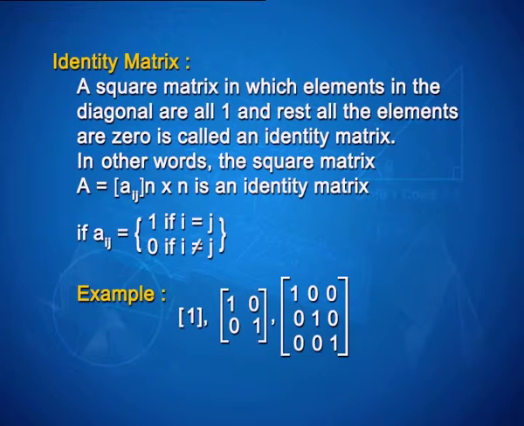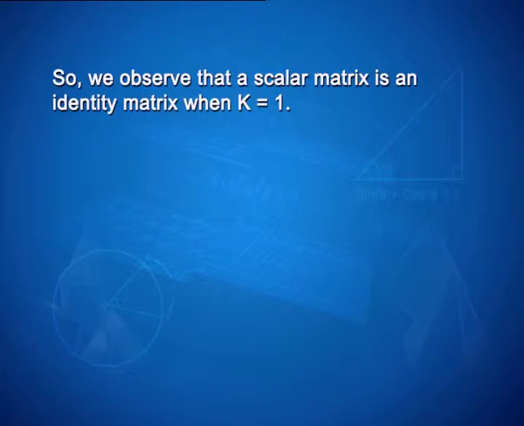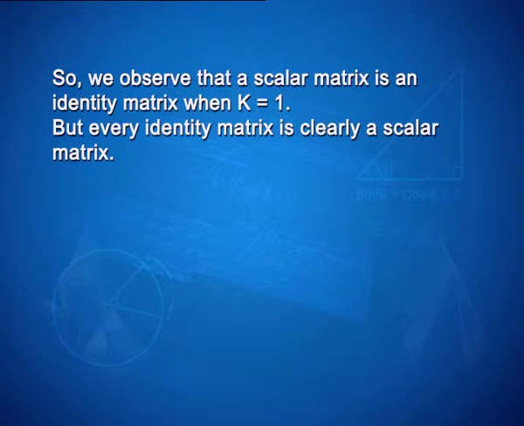For example, [1], [1, 0; 0, 1] and [1, 0, 0; 0, 1, 0; 0, 0, 1] are identity matrices of order 1, 2 and 3 respectively. So, we observe that a scalar matrix is an identity matrix when k is equal to 1, but every identity matrix is clearly a scalar matrix.